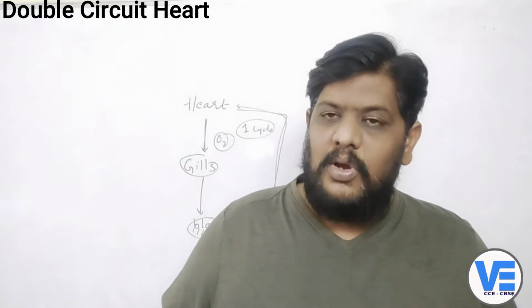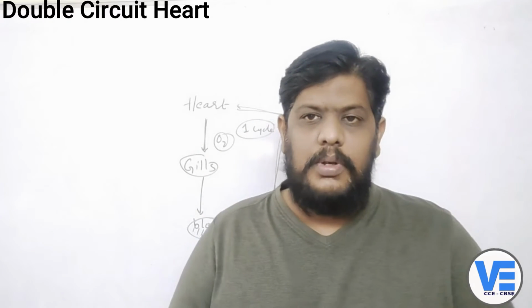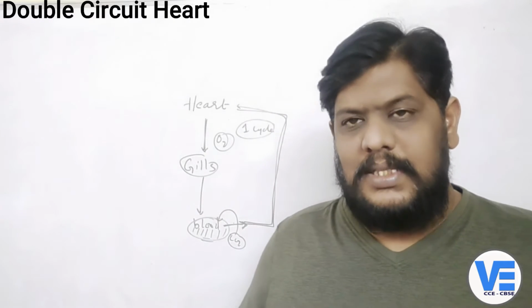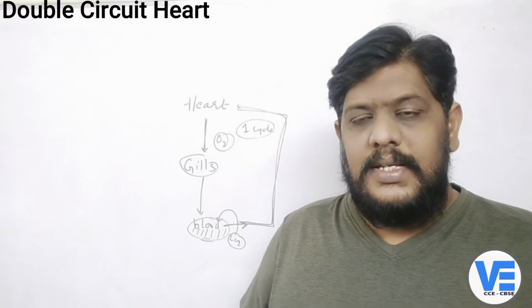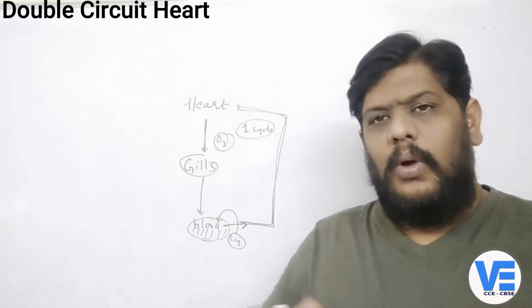But this is not exactly the same when you talk about the human body, because in human beings it is double circuit circulation. It is double circuit circulation. So now we'll see what is this double circuit circulation. So now what is double circuit circulation?